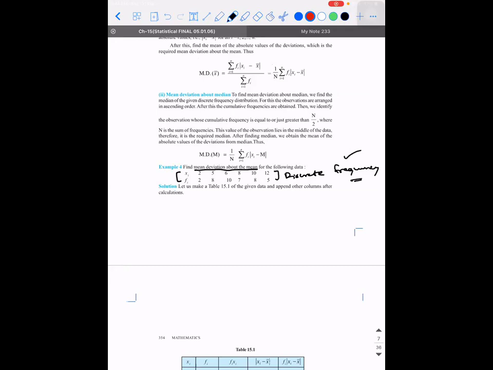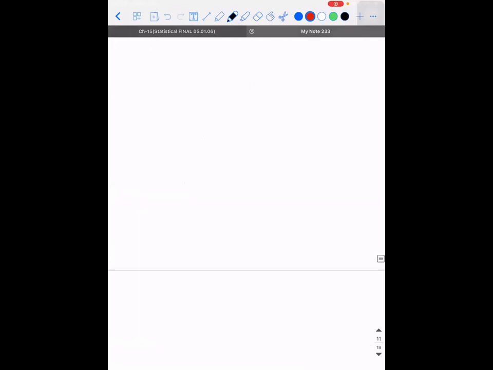Did you understand why it is called discrete frequency? Okay, I'll give another name. If you have not heard about discrete data, it's also called ungrouped data. So it doesn't come under a certain set, like a range, right? So I'll ask you only one question. You need to be clear with this first. Let's say my data is like this: 2, 5, 4, 3, 2, 1.